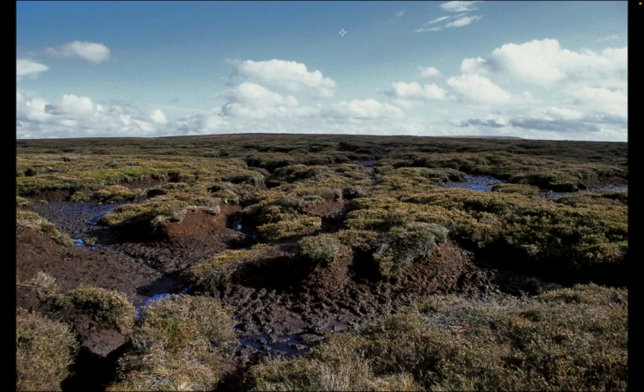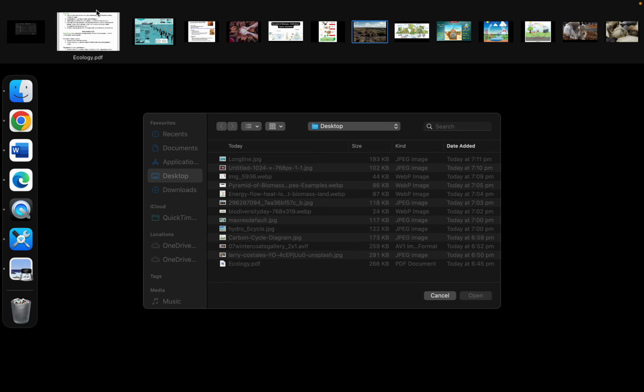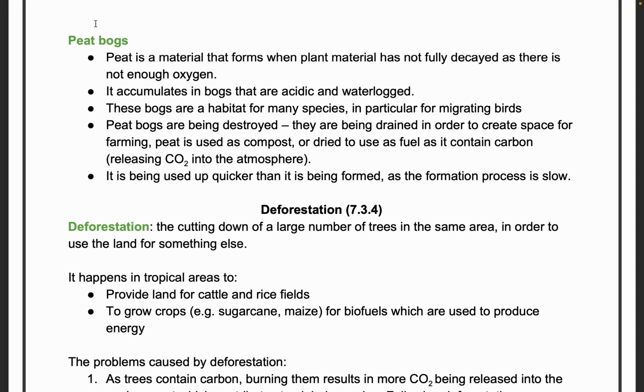Peat bogs are a very big carbon store. Yes, it produces a very nice carbon sink. Carbon sink, use the correct words, carbon sink. So peat is a material that forms when plant material has not fully decayed, as there is not enough oxygen. If it is fully decayed by aerobic decomposition, everything is gone.